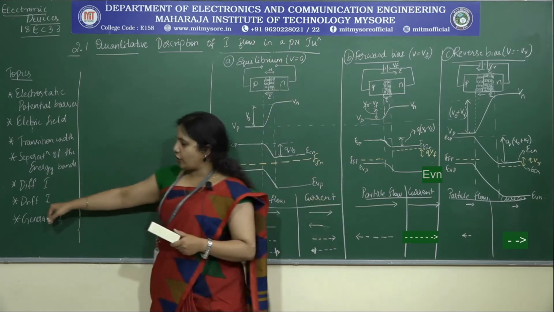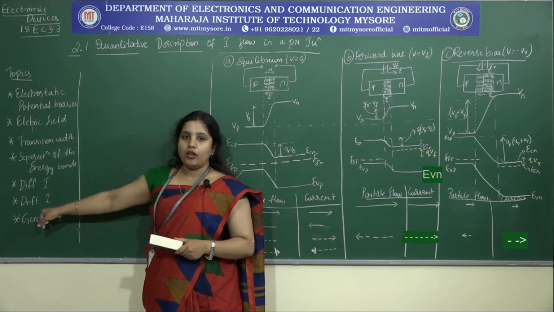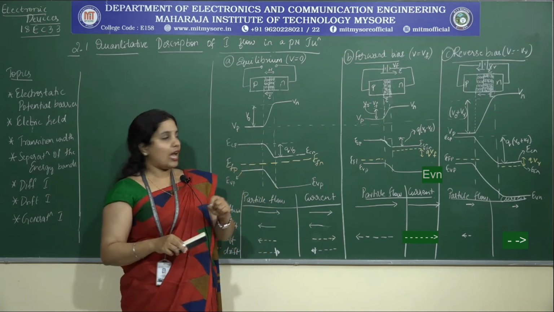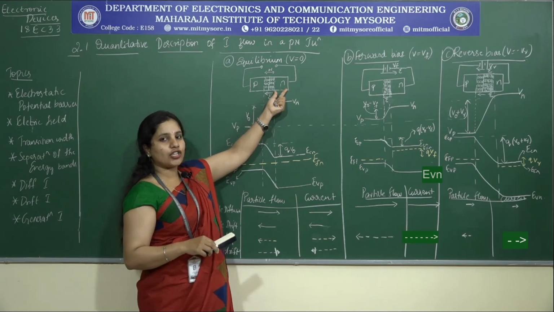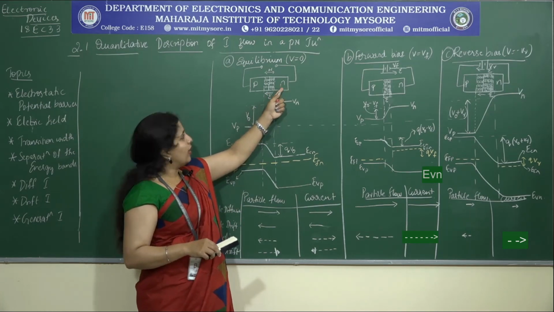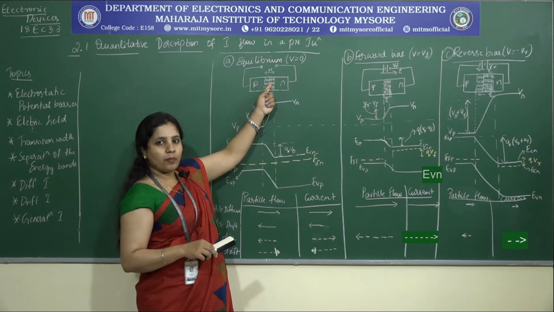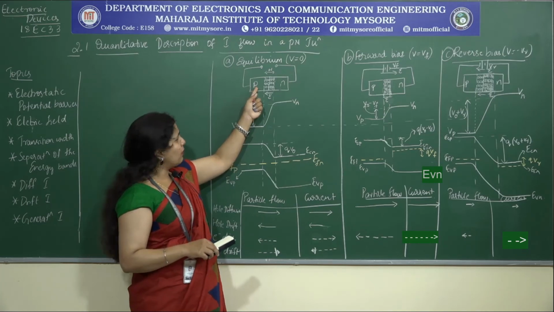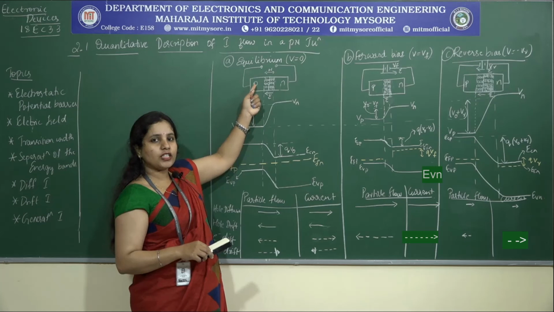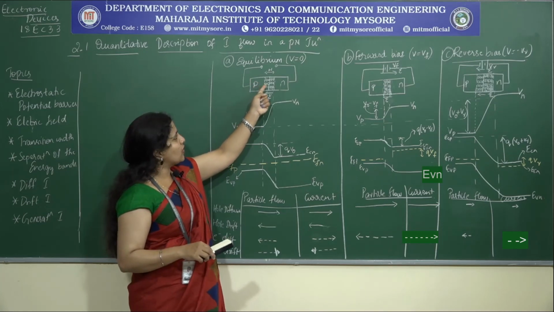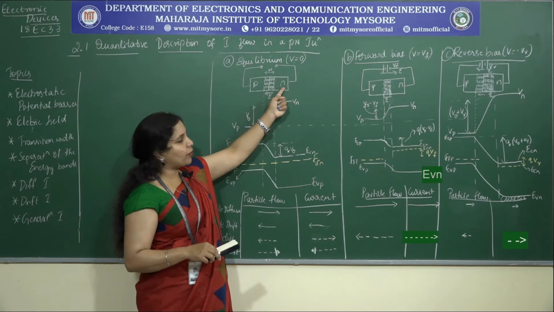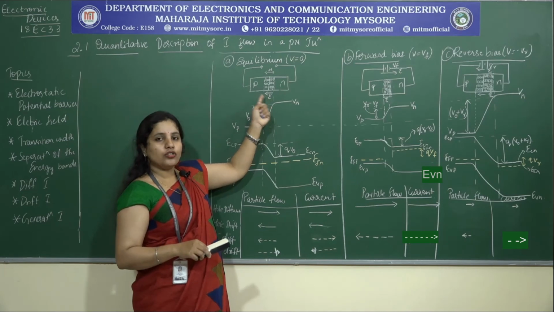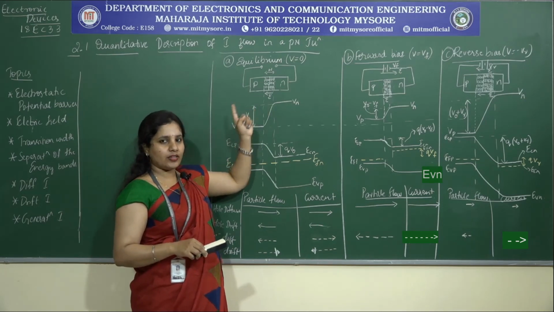Now the next factor that you have to look into is the drift current. So how does this drift current basically happen? Whatever the minority charge carrier, that is the hole here, somehow wanders and comes into this barrier and then gets swept across to the p-type. Similarly, the minority carriers, that is the electrons present in the p-type, somehow wander and come into this region and get swept to the n-type because of the electric field that is built in. So that is how the drift current results.